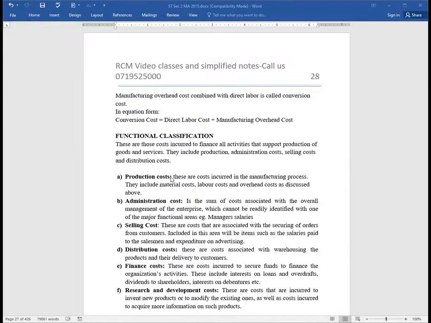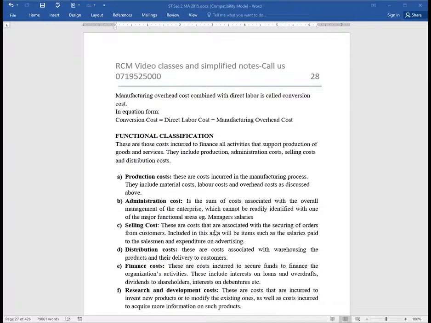So we have here production, we have to produce as a key function. Production costs, these are costs incurred in the manufacturing process. They include labor, materials, and overheads as discussed above, direct overheads. Then we have administration. Administration is a key function of any serious entity. It's the sum of costs associated with the overall management of the enterprise, which cannot be readily identified with one of the major functional areas. A very good example of administration, ladies and gentlemen, will be the manager's salaries.